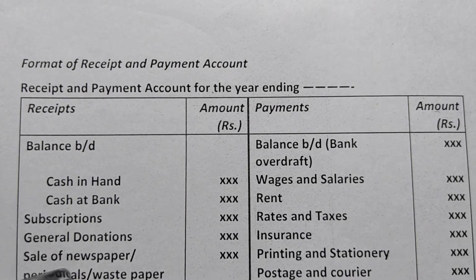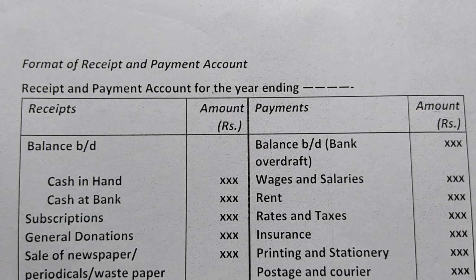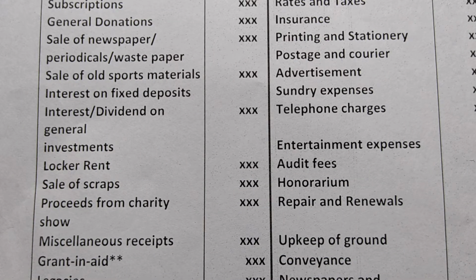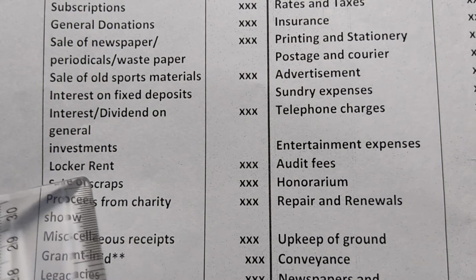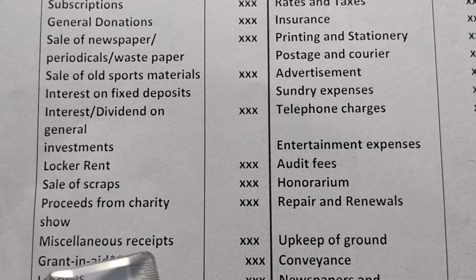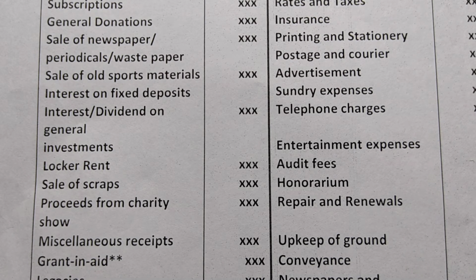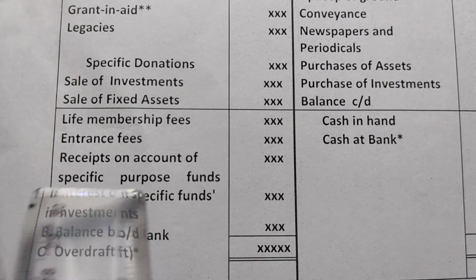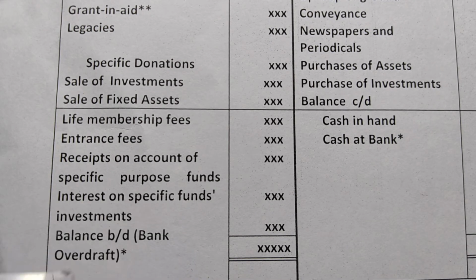Subscription, donation, sale of newspaper, sale of old sports material, interest on fixed deposit, investment, locker rent, sale of scrap, proceeds from charity show, miscellaneous receipts like grant in aid, legacy, special donations, sale of investment, sale of fixed assets, life membership fee, entrance fee, receipt on account of specific purpose fund, interest on specific fund investment.